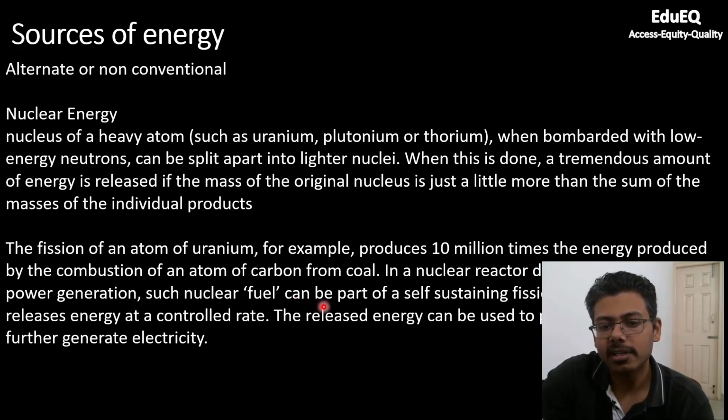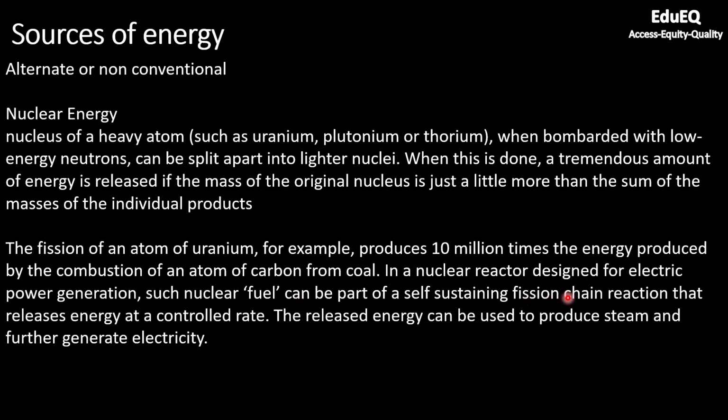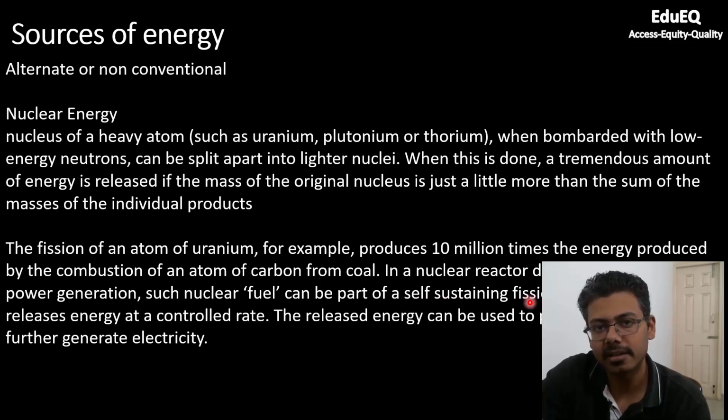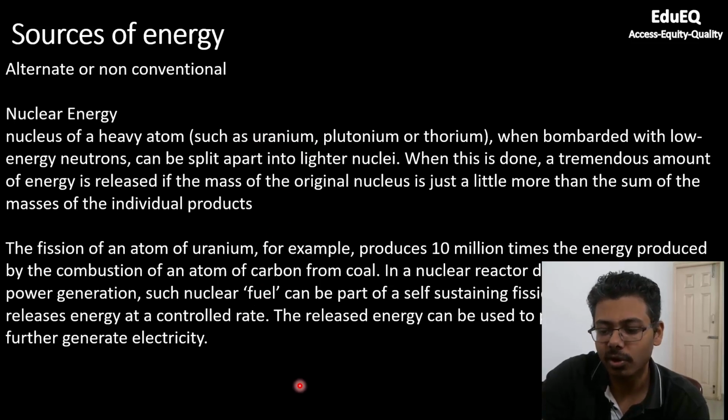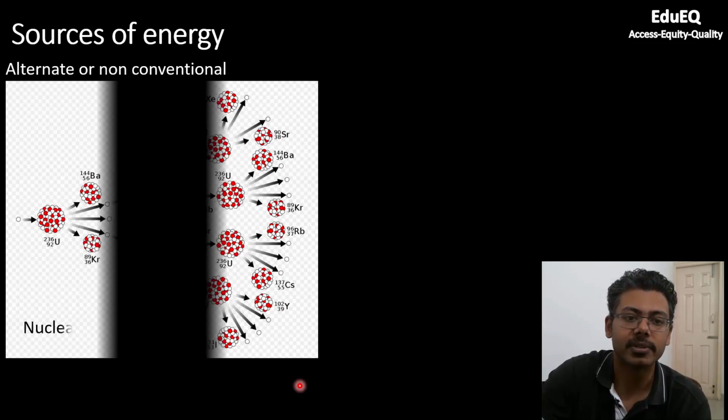And one more important thing is mentioned here, a self-sustaining fission chain reaction. Self-sustaining means once you have started, this reaction will keep on happening. You need not provide any fuel or any catalyst from the outside once the reaction has started. It will continue happening till the entire fuel, or the entire uranium, is consumed. We will shortly see how this chain reaction happens.